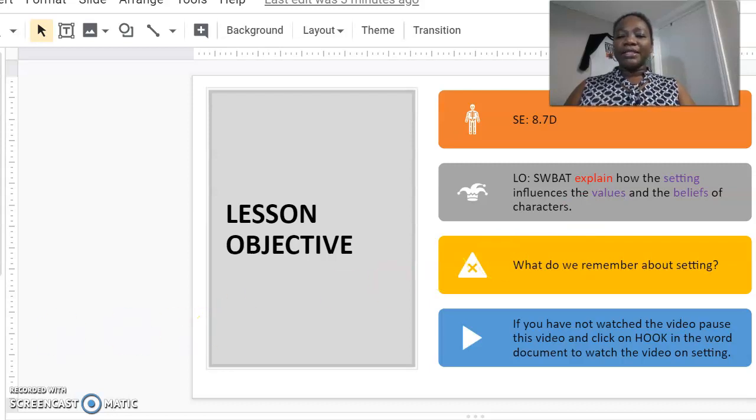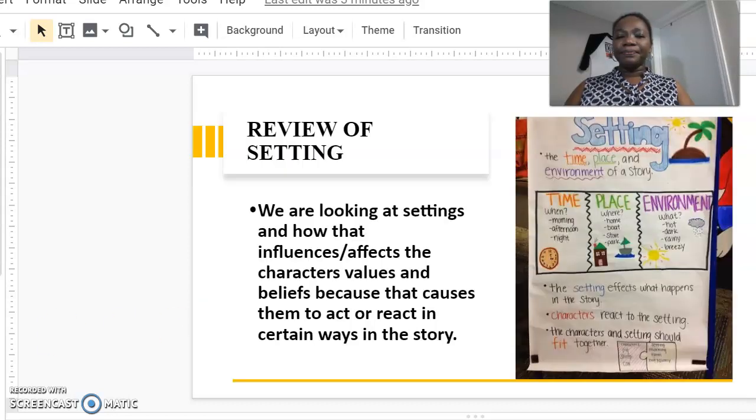All right, so what is setting? Setting talks about the time, the place, and the environment in which the story is taking place, in relation to the characters within the story. So we're looking for the event in the story, the atmosphere in the story, the environment in the story, and how it impacts the characters' behavior to cause them to act in ways that they normally wouldn't have if it wasn't for that situation.